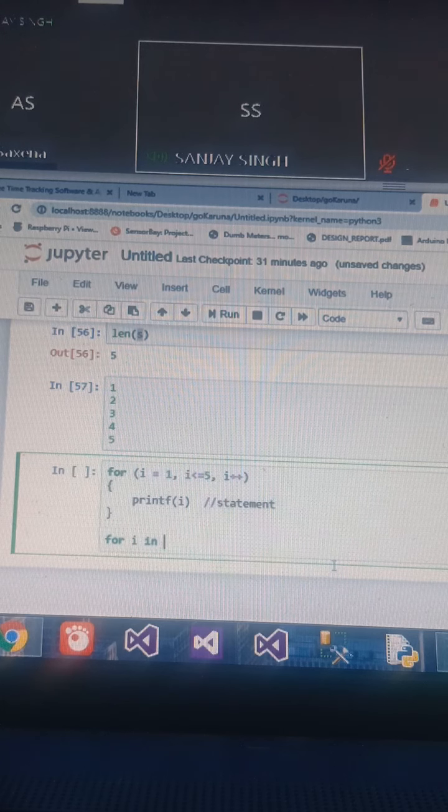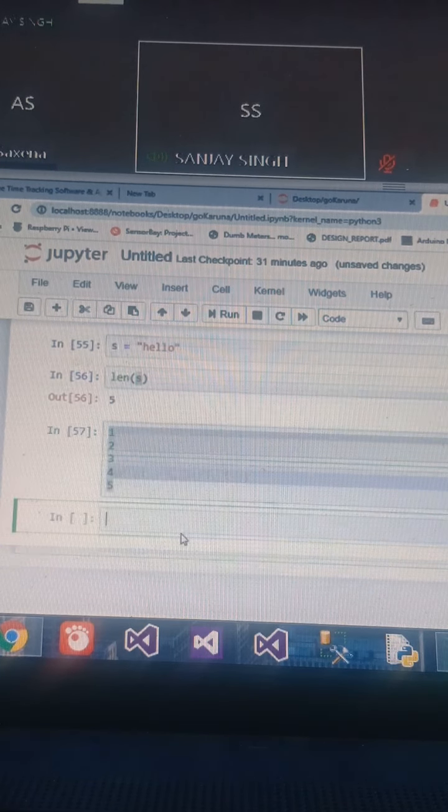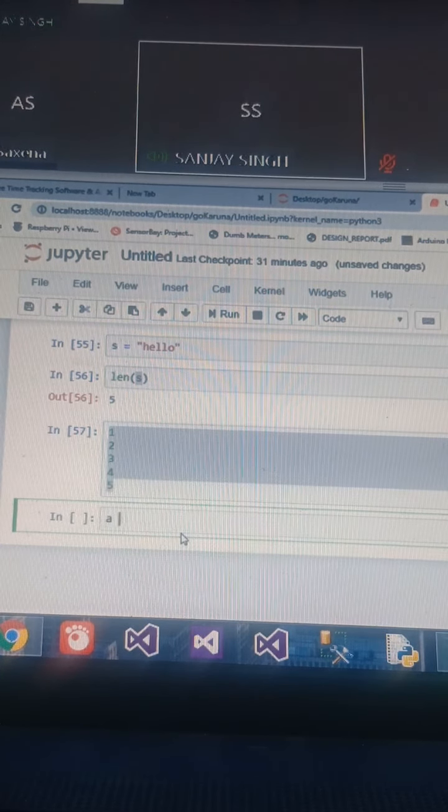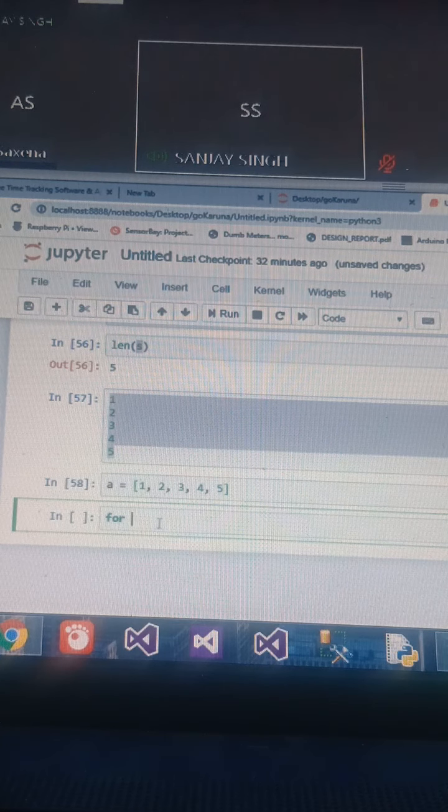So let me define an array first: A equals to 1, 2, 3, 4, 5. Now A is an array which holds 5 values. If I want to print numbers from 1 to 5, I can do for any variable i in A.